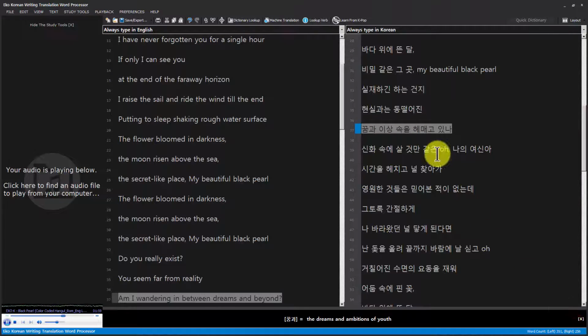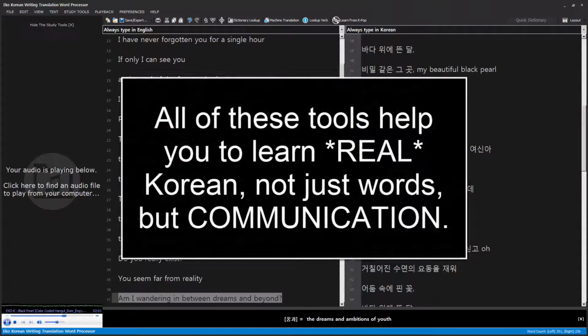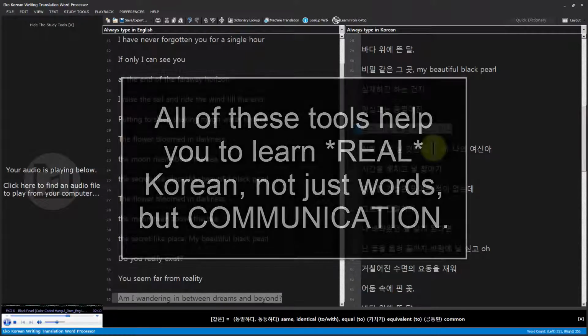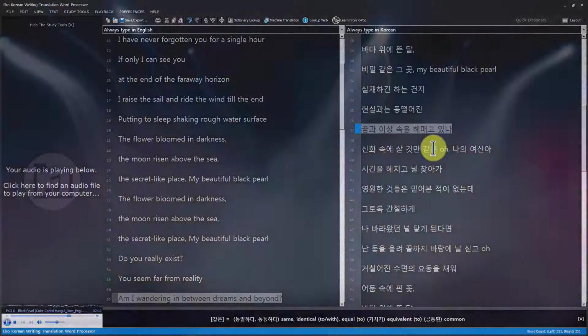So as you can see, we have a bunch of tools here for translating and for understanding Korean lyrics, and this is really useful if you're trying to understand the details of how every Korean word works and to really understand the true meanings of the words, not just the translations.